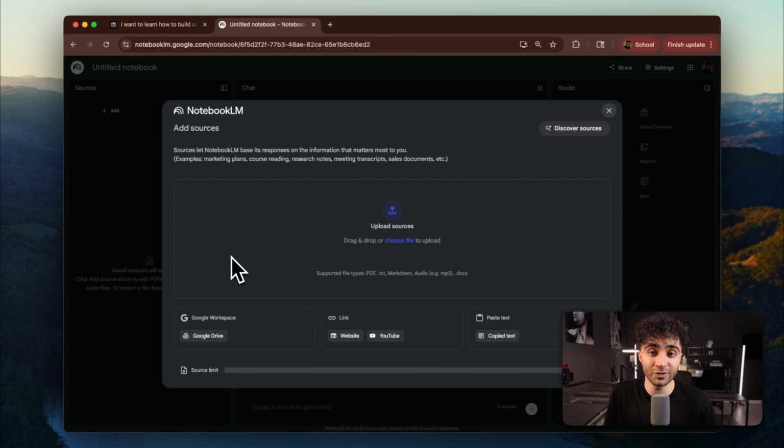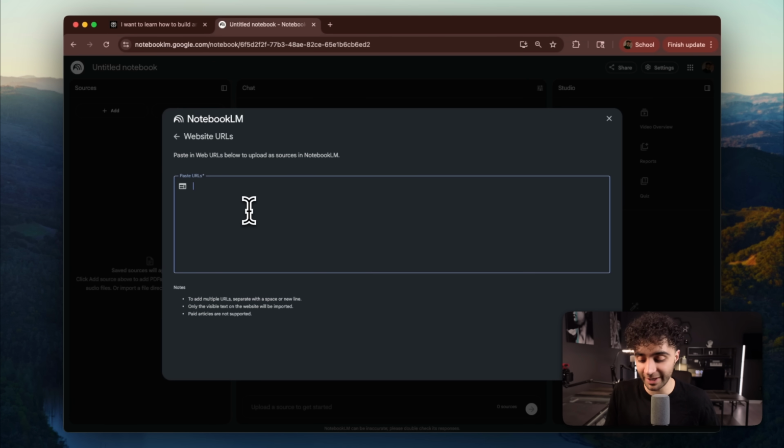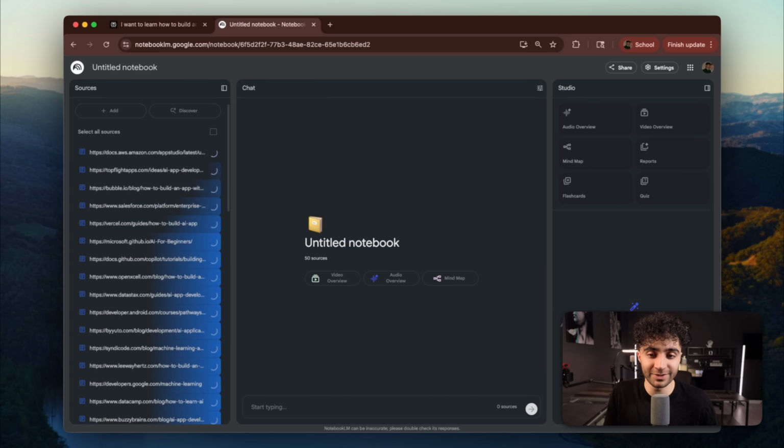Once you create a new notebook, you can upload a source, and this is how you get started. When you click on upload a source, there are 4 different places you can upload sources. You can drag and drop files from your local drive. You can use Google Workspace to grab files out of your Google Drive. You can insert links from websites or from YouTube, or you can paste copied text. So we're going to use the website links. We're going to paste all of the URLs that we just got from Perplexity right into here. Insert it just like that.